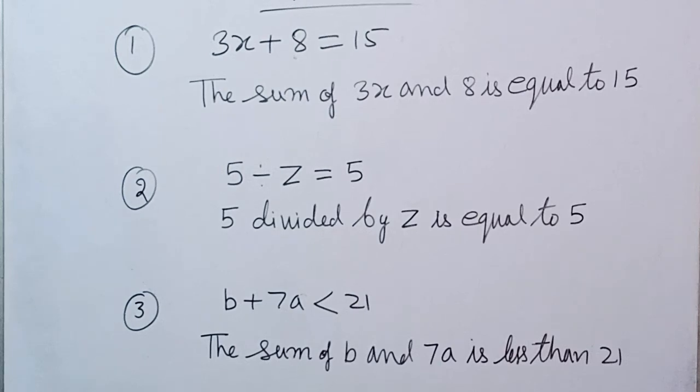The next, third, is b plus 7a is less than 21. So in the same way you have to write down: the sum of b and 7a is less than 21. So you can do the other parts of this question of exercise 18A with the help of these questions.